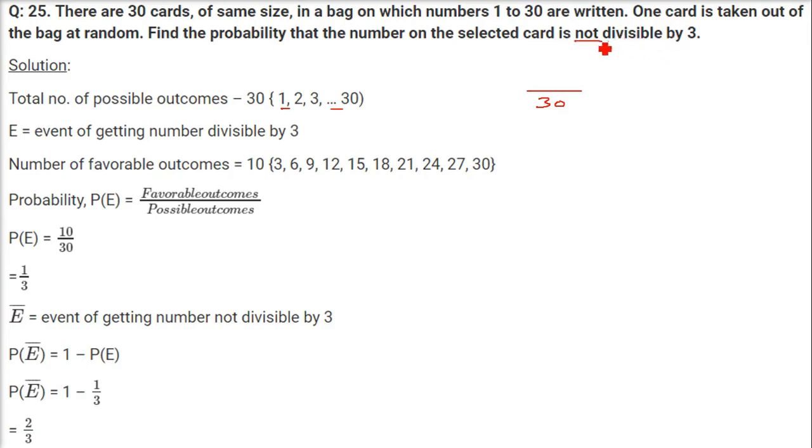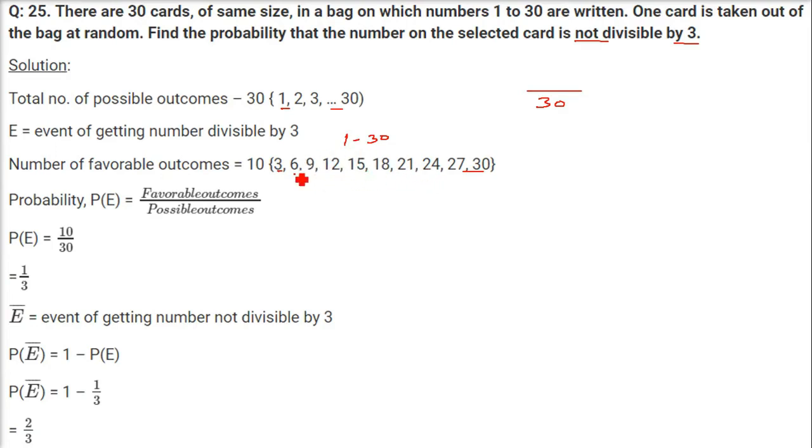So how to find this? Not divisible is always challenging. So the best way is to find the count of the numbers which are divisible by 3, or you can say the probability of divisible by 3. Then we can subtract this probability from 1 so that we get not divisible by 3. Let us just read the table of 3: 3 1s are 3, 3 2s are 6, like this up till 30. This has to be between 1 and 30.